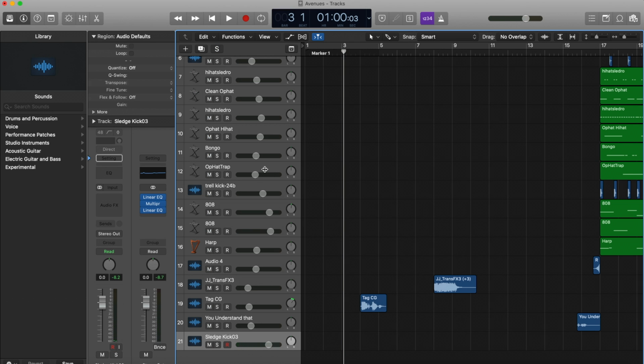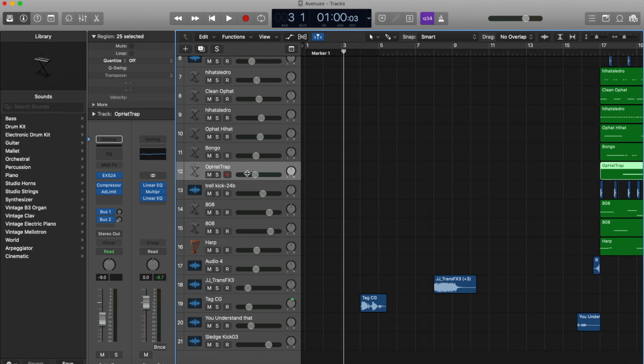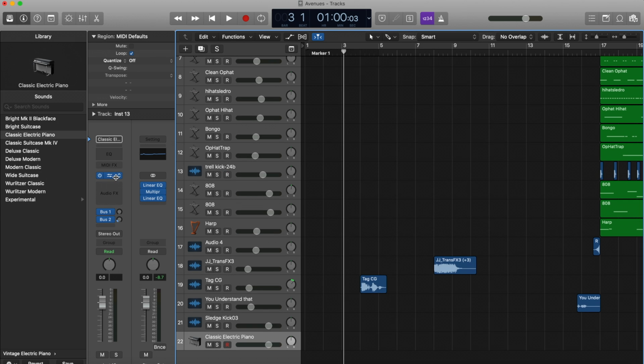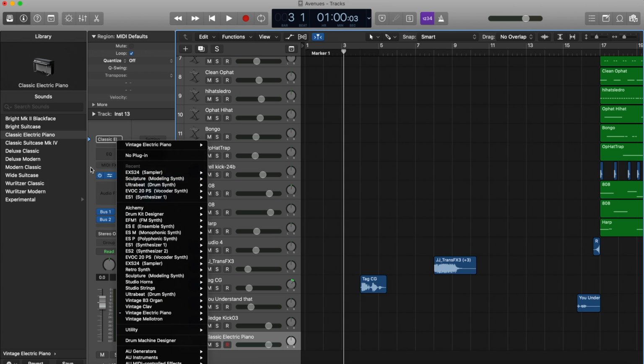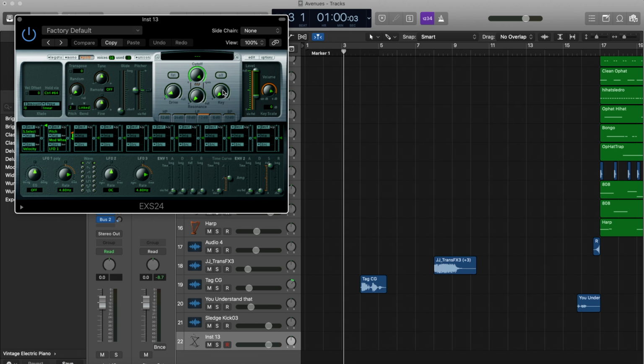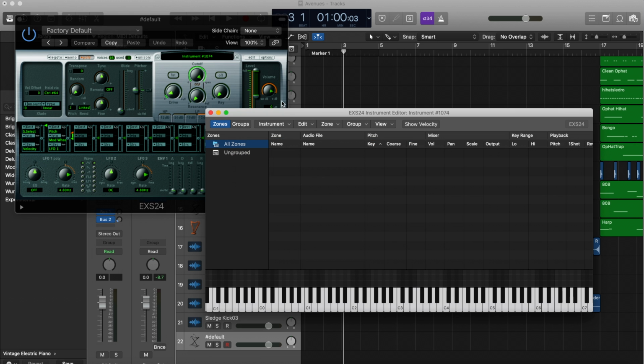All right, and another way is let's go to Open Hat Trap. So when you open a new track, I'll just open a track for you guys. You're gonna see this right here on the left hand side. It's gonna say E piano, right above audio effects, below MIDI effects. You're gonna click the up down arrows. You're gonna go to EXS24, right? And then from there, you're gonna choose edit.